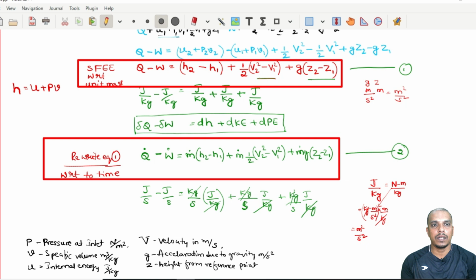So we know that there are two forms of steady flow energy equation, our first law of thermodynamics for an open system. One is with respect to unit mass, so everything should be in joule per kg. If you want to rewrite the same equation with respect to time, it should be watt on both sides, that is joule per second. So the right hand side will be multiplied with mass flow rate, and on the left hand side, if you have joule per kg you multiply it with mass flow rate, or if you have watt, that is fine, straight away you can substitute watt is equal to m dot into these properties.